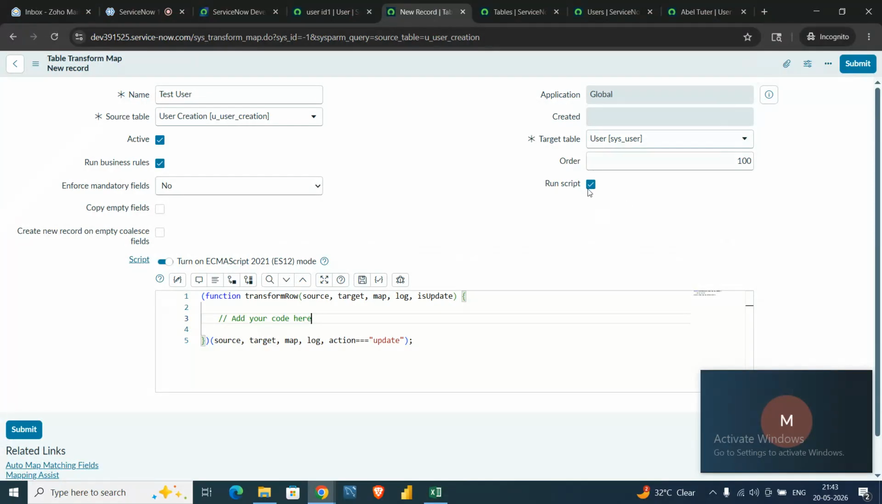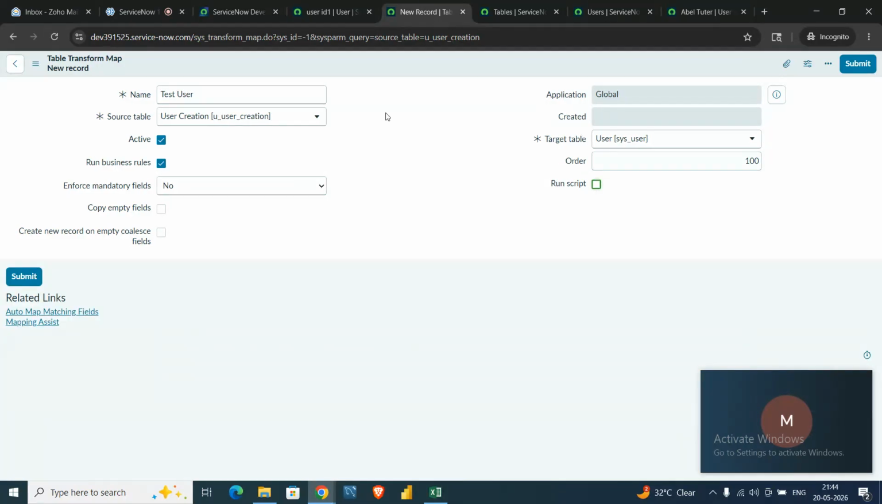Okay, so in my last 8 years of career, I have never used the run script option in the import set. Everything is possible with the auto map matching tool. And similarly, run business rule, if you want to select it, it's totally fine. It will not impact our thing.